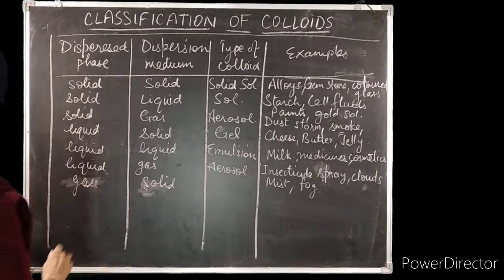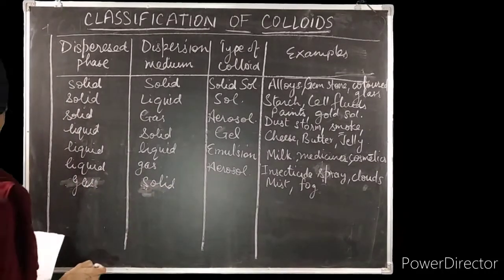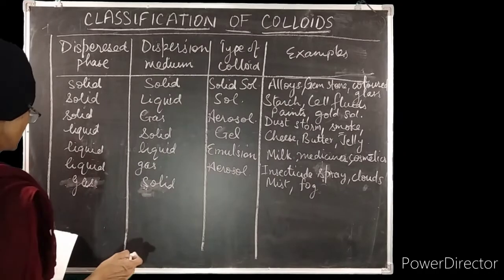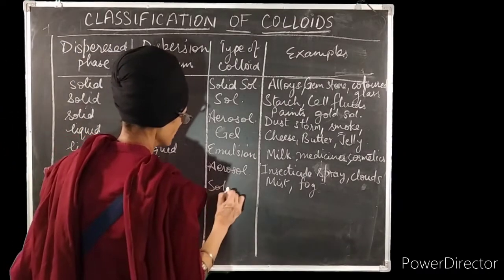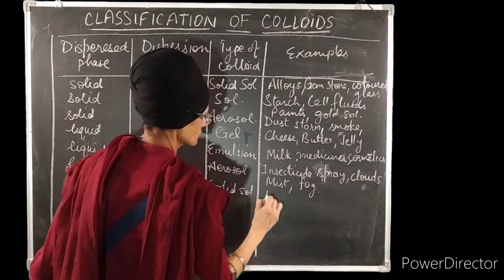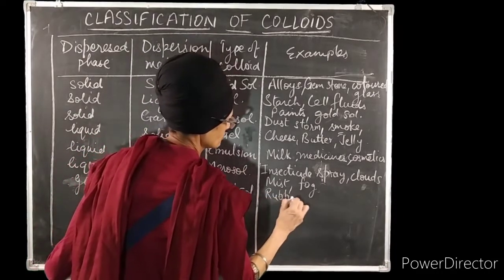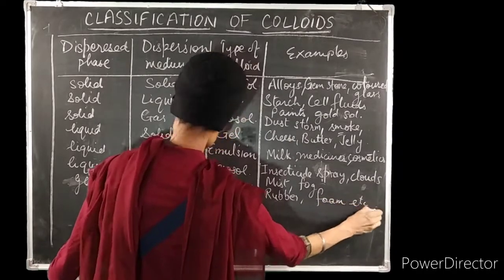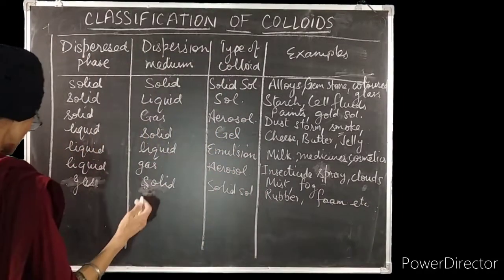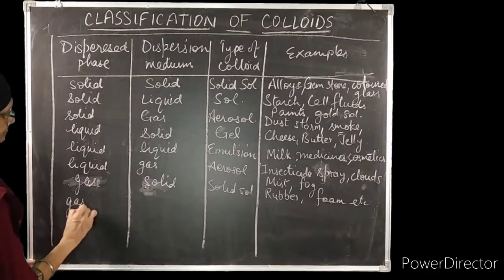Then gas in solid is the type in which we take the example of rubber, foam, etc., and this is also called solid sol. Rubber, foam, etc. Sponge also comes under this category. Next we take the example of gas in liquid.